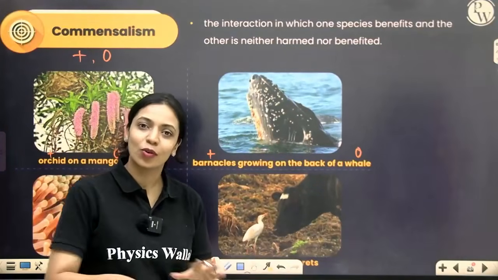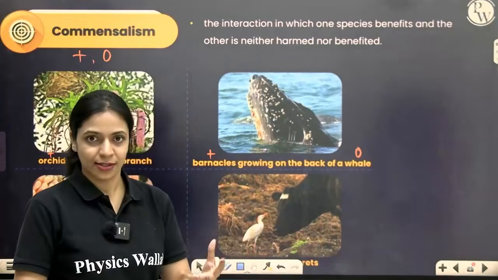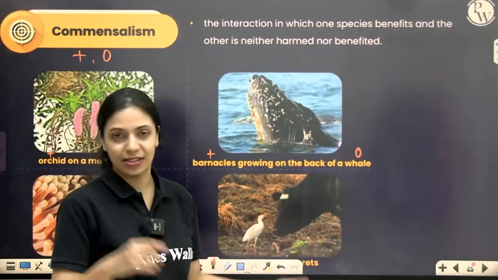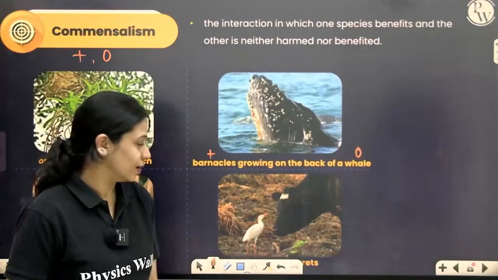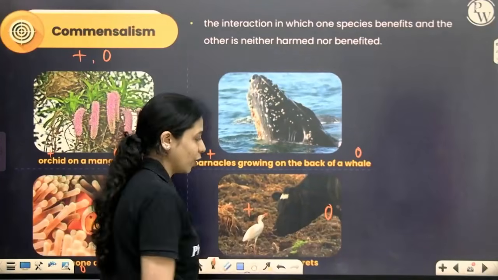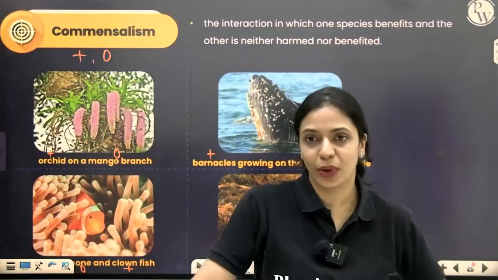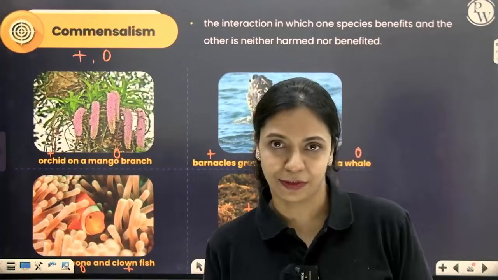So whenever these cows are moving around, these insects tend to come out of the grass. That is when they catch those insects. It's easier for them to find food when they are around these cattle. So it's beneficial for this little guy. It's neither beneficial nor harmful for the cow or the cattle. They're just going about doing their job. It's just helping out its little friend.